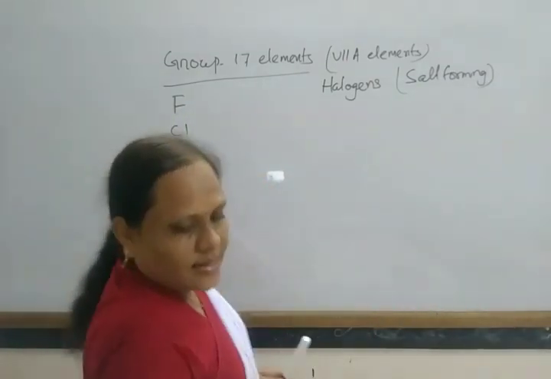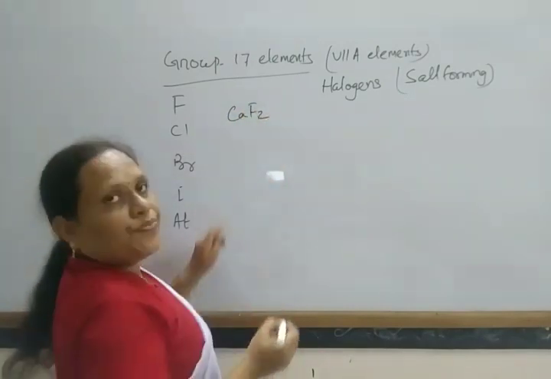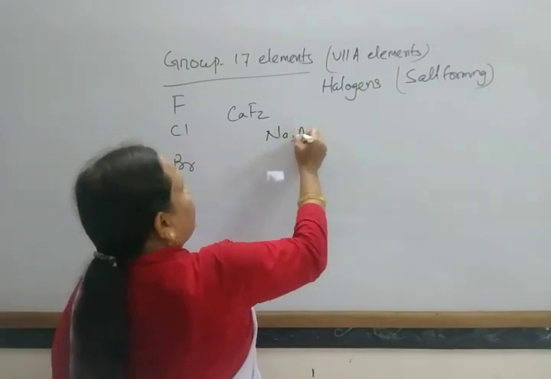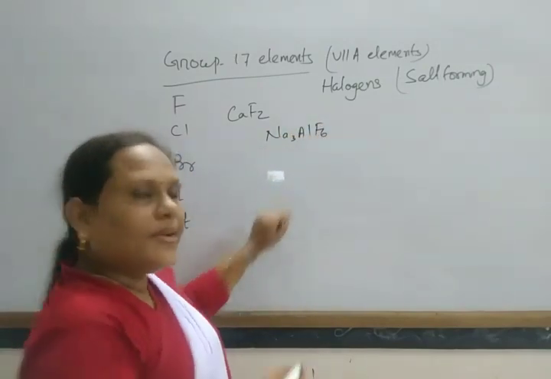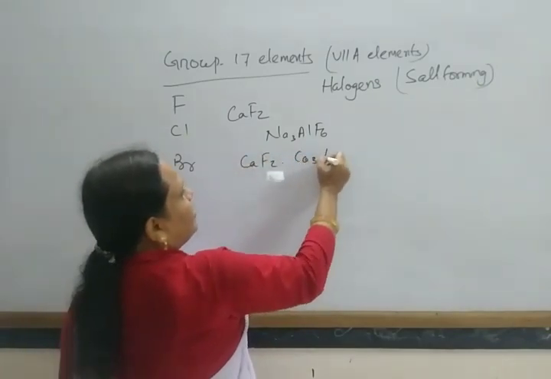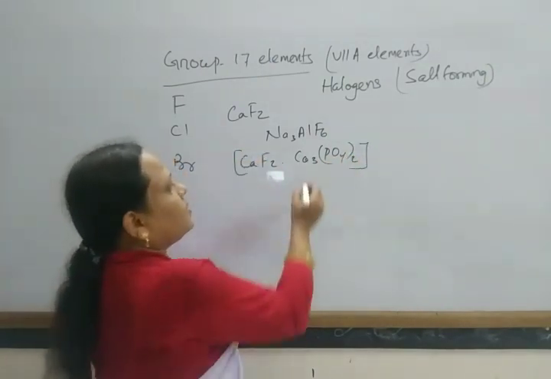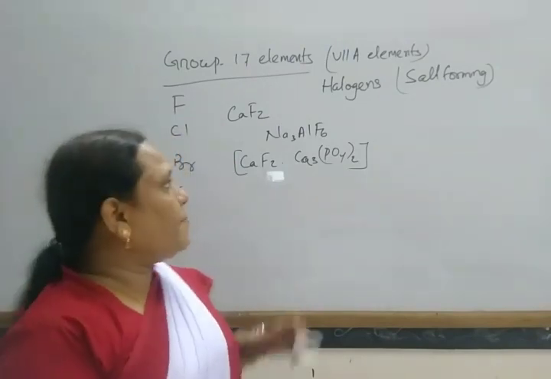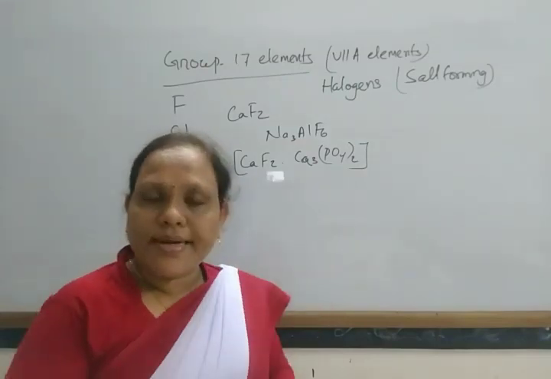Fluorspar is CaF2, this is fluorspar. Cryolite is Na3AlF6. And fluorapatite is CaF2·3Ca3(PO4)2. So fluorine is present in combined form, mainly in fluorspar, cryolite, and fluorapatite.